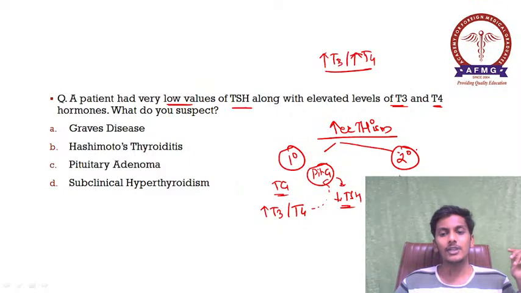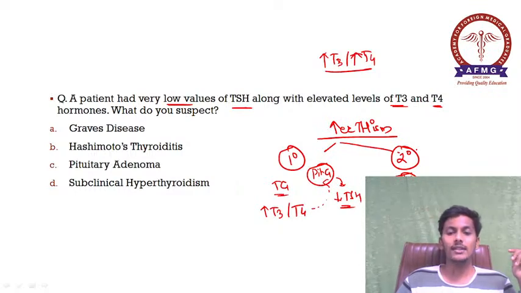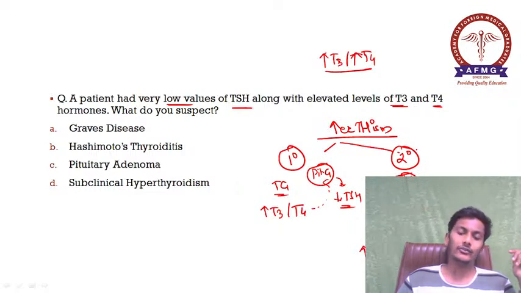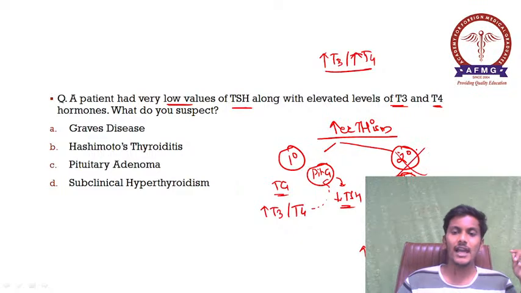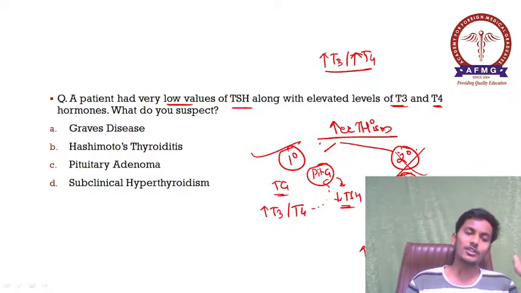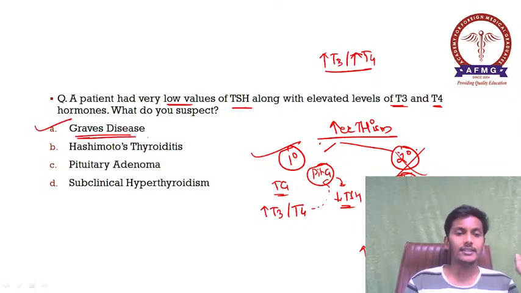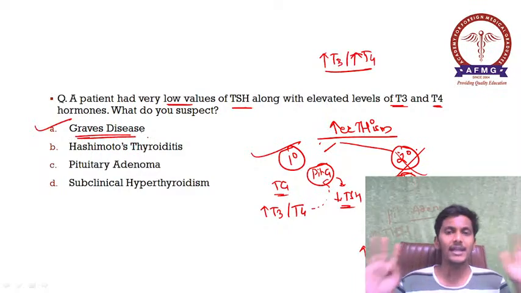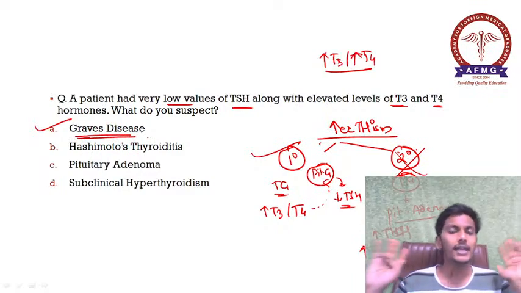When does secondary hyperthyroidism occur? When there is pathology in the pituitary gland, when there is a pituitary adenoma which secretes excess of TSH. So in this case there would be elevated levels of TSH along with elevated levels of T3 and T4. So definitely it is not secondary hyperthyroidism, it is your primary hyperthyroidism which is seen, and the most common cause of primary hyperthyroidism, as we all know, is your option A, Graves' disease. Please remember, the most common cause of primary hyperthyroidism is nothing but option A, Graves' disease.